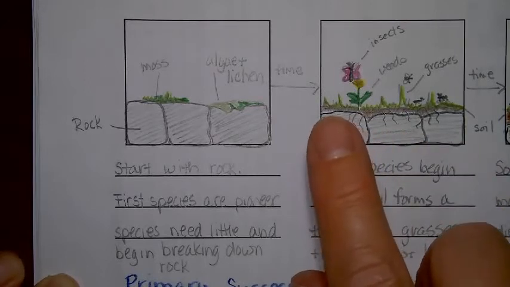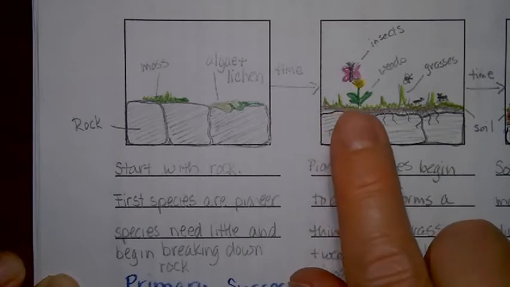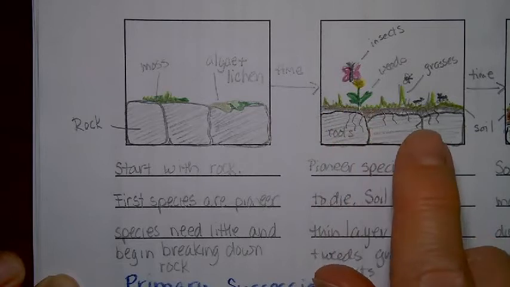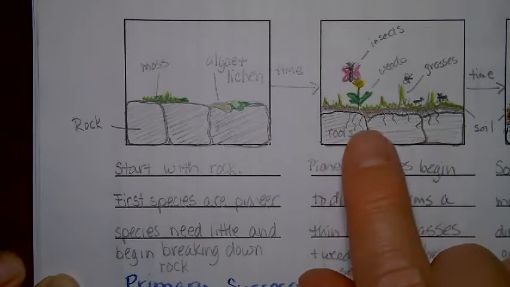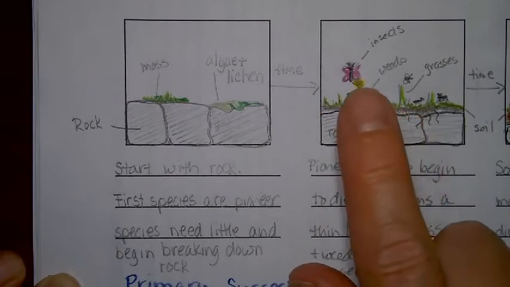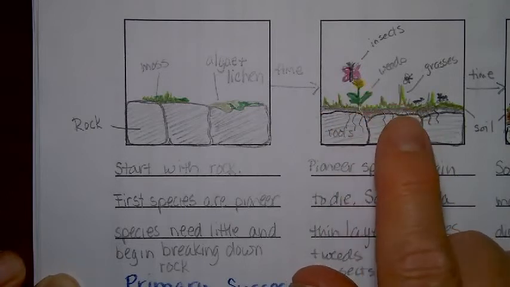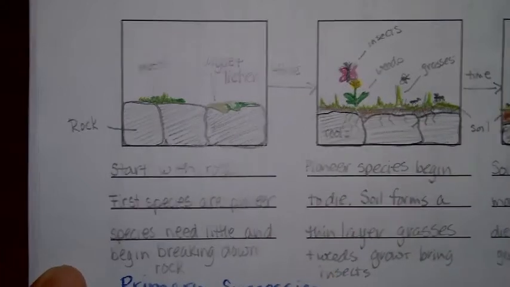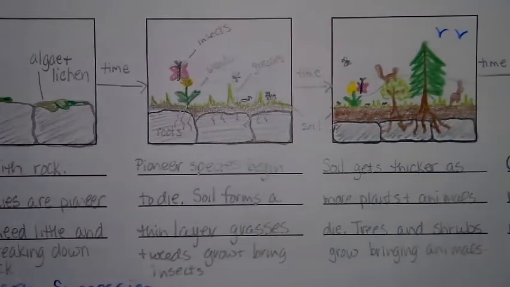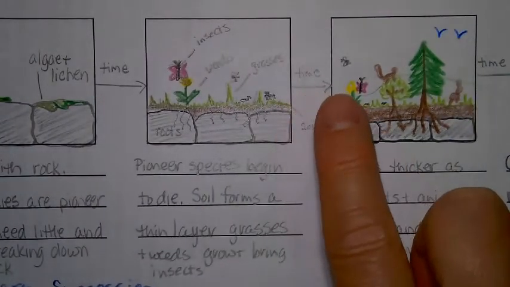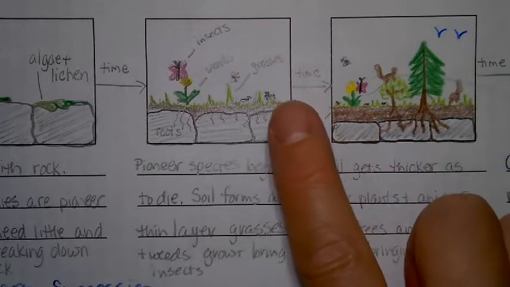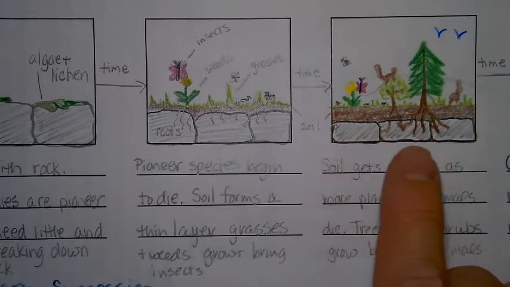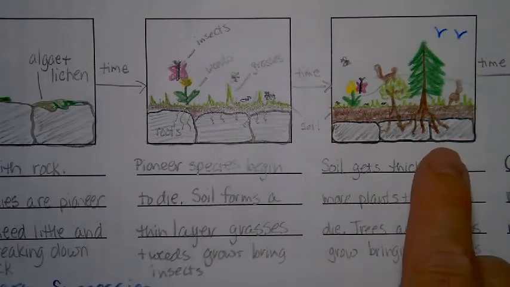So we start to get a little bit of soil that the grass and the flowers can grow in, and they have stronger and larger root systems, and the roots start to grow down and break up the rock even faster. We bring insects in to feed off the small plants, and we have more things that are dying and decaying. So our layer of soil will begin to get thicker. And again, over time, we have more soil because now we have insects and plants that are dying and decaying. We have more roots breaking up the rock, so the rock layer is getting thinner.